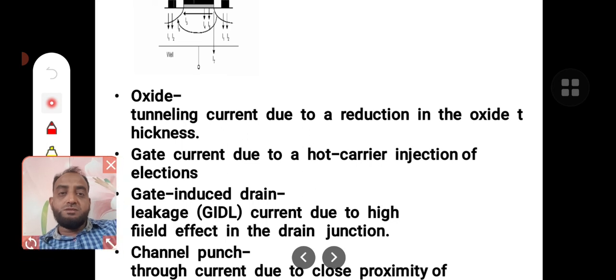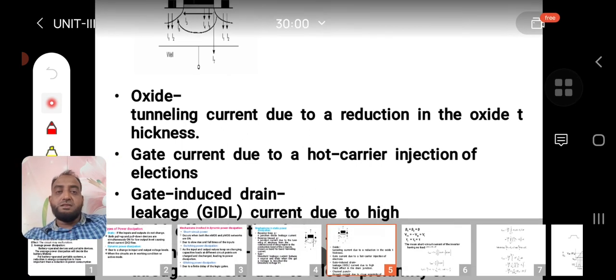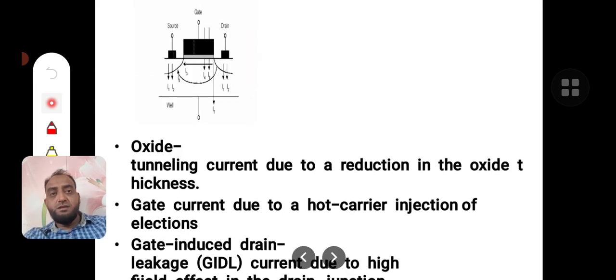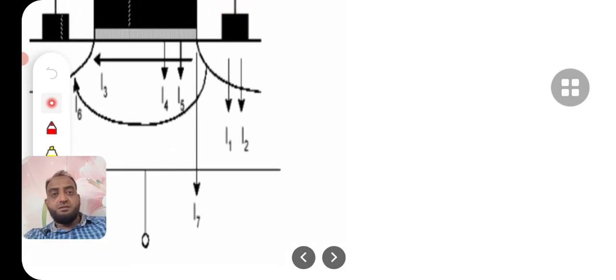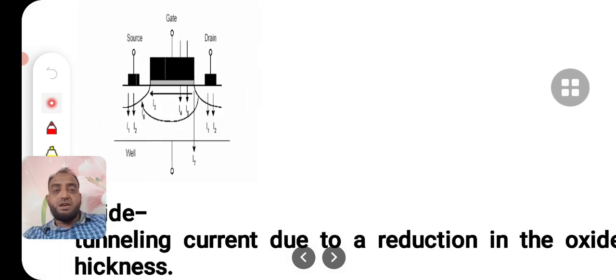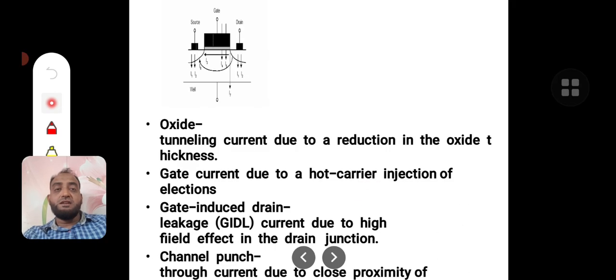Gate induced drain leakage current. See here, some part of the drain overlaps and comes under the gate structure. Because the gate is applied with high potential, sometimes this gate induces a little current in the drain. That is called gate induced drain leakage current.